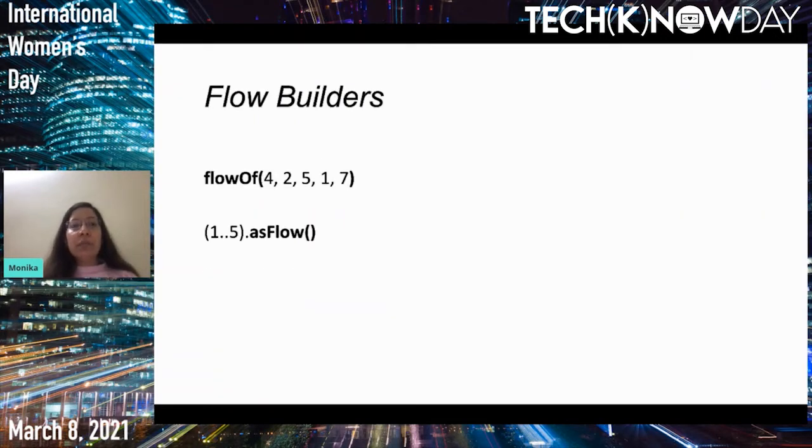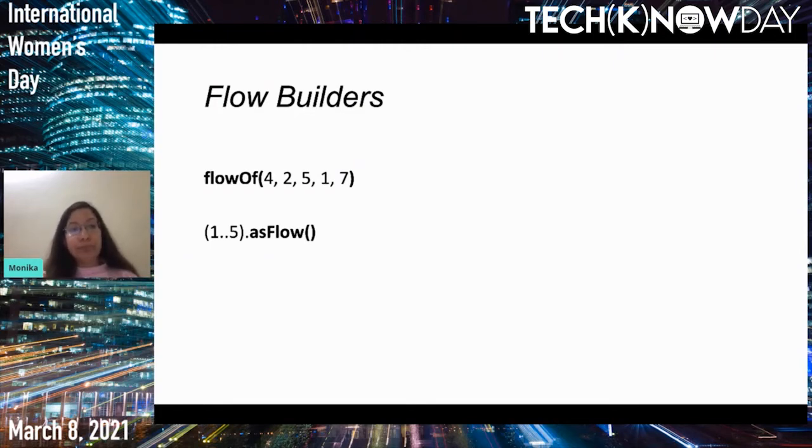So let us have a look at how we can build flows. We can build flows through various operators. First is flowOf. Like in your RxJava, we had the just operator, where we used to supply a stream of numbers or strings and convert the values into an observable. Here we have a flowOf operator, where you supply a stream of numbers or strings and it gets converted